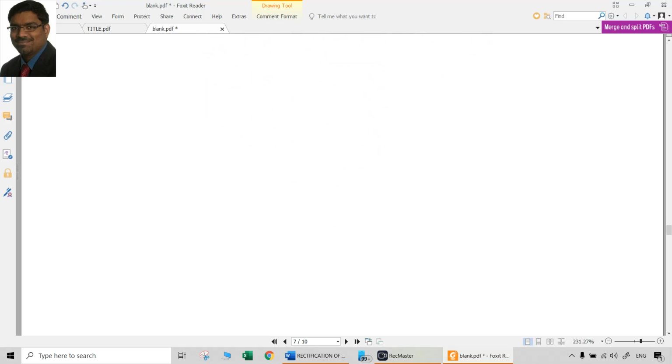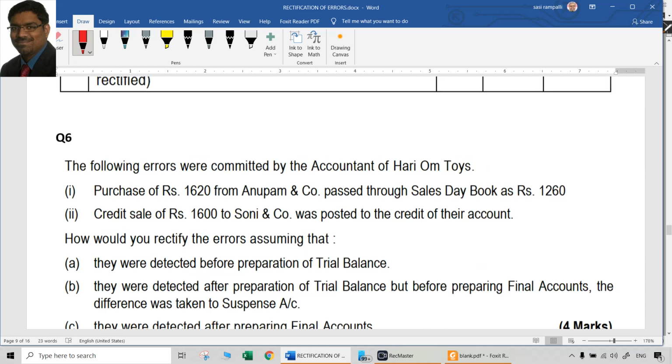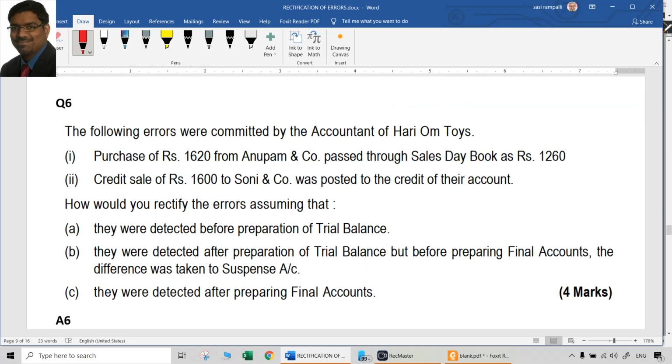So only a stupid student will leave a question on rectification of entries, or naturally a student who does not know accounts at all. If anybody knows the debit credit concept clearly, and practices rectification of entries questions well with logical understanding as we are doing now, you should be able to get full marks. But even if you had an issue with some of these things, that's okay. Ultimately, you will get marks for those items which you have written correctly. So don't ever leave a question which contains rectification of errors. That will be the biggest mistake any student does.